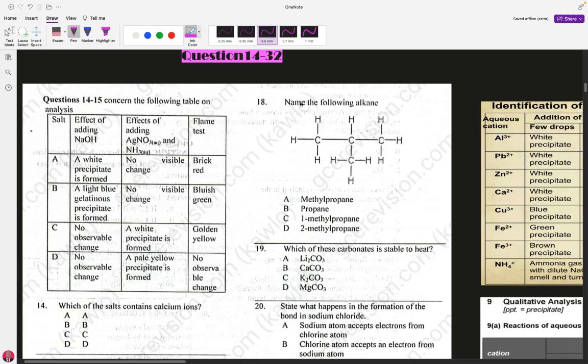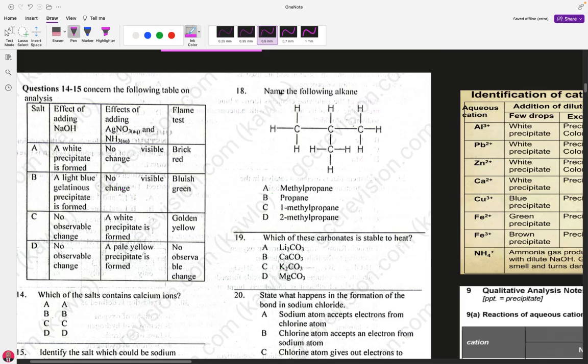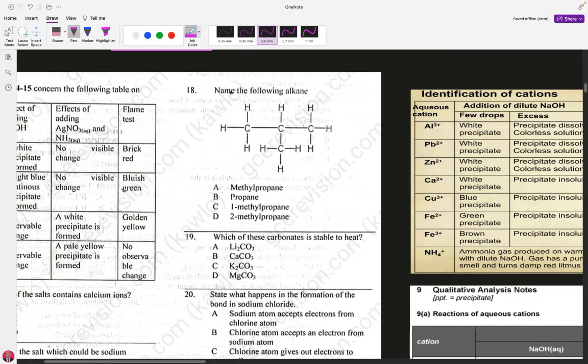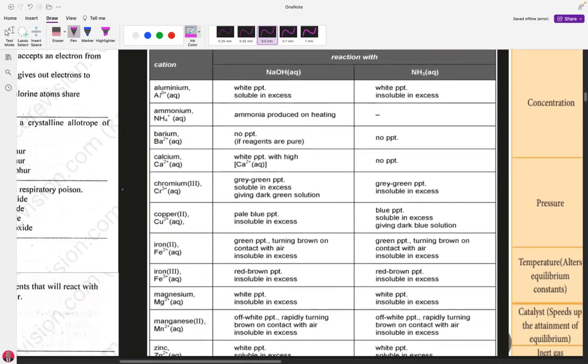So when you know about the precipitate that is being formed, like the white precipitate, what about the flame test? There are two ions, aluminum ion and the calcium ion, that form white precipitate. Let's go now to their flame test to see which one has something which is brick red or golden red, something like that. And we will eliminate that one.